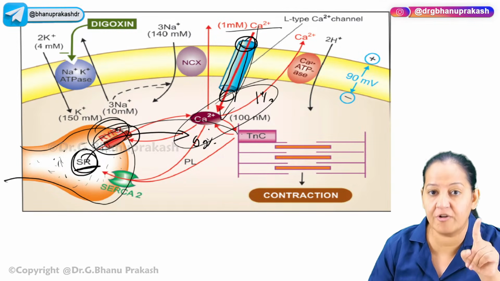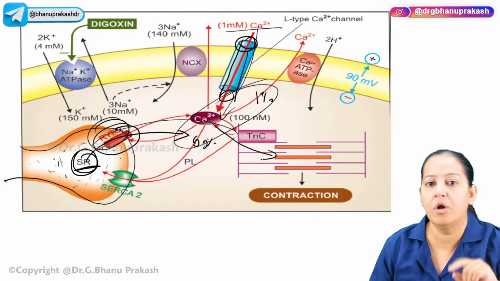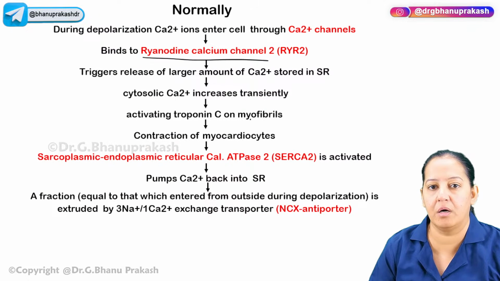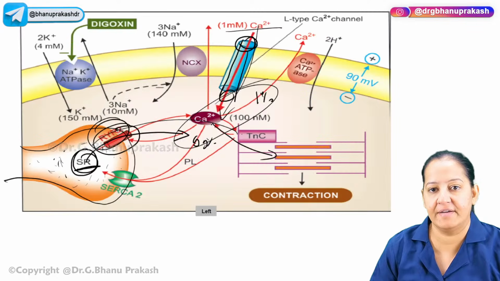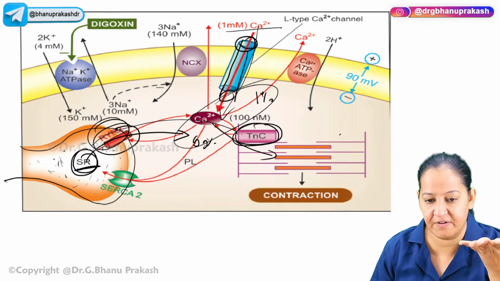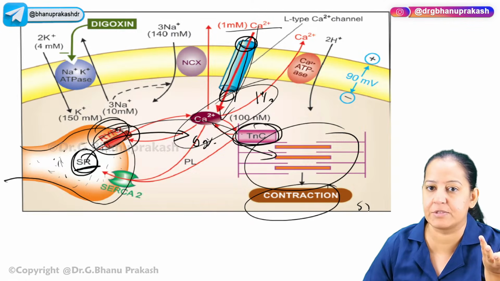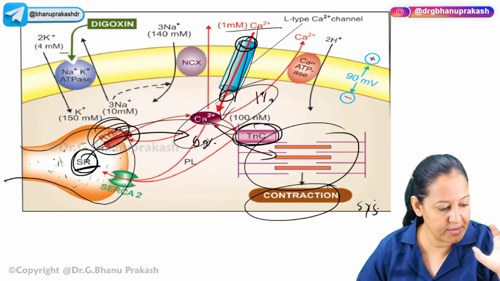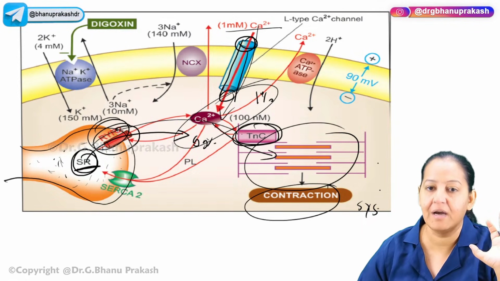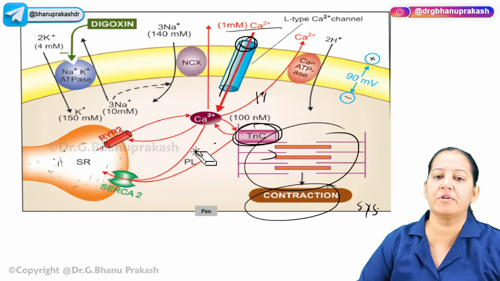Now once the total 100% calcium is there, it will go to troponin, and troponin will get activated and cause actin and myosin to contract. Once the actin and myosin contract, there is systole in this cell. You understood how systole takes place? You understood or you didn't? I'm saying it again.